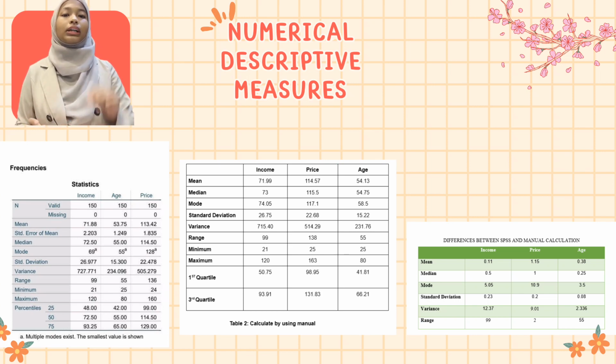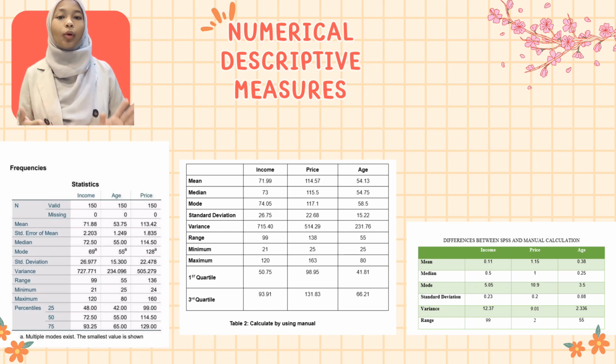The mean total for income in the SPSS calculation is 71.88, while the mean total in the manual calculation is 71.99. The total difference between these two calculations is 0.11. The median total in the SPSS calculation is 72.50, while the median total in the manual calculation is 73. The total difference between these two calculations is 0.5. Next, the mode total in the SPSS calculation is 69A, while the mode total in manual calculation is 74.05. The total difference between these two calculations is 5.05.